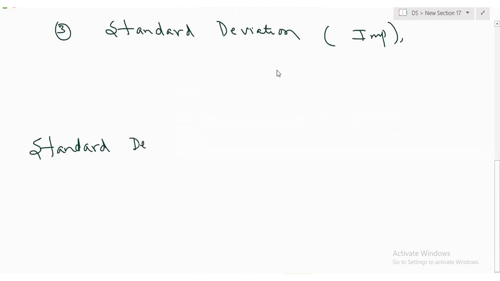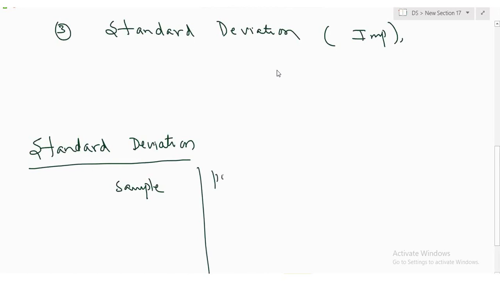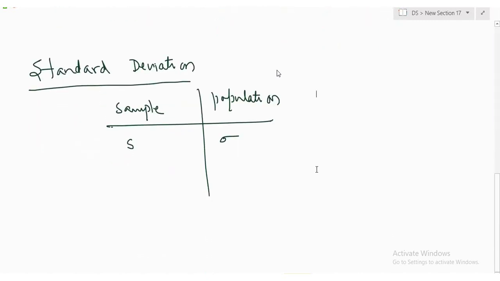Standard deviation, for sample and population. For sample, we use the symbol S. For population, we use the symbol sigma. First, let us understand it for the sample. What is the meaning of the standard deviation?